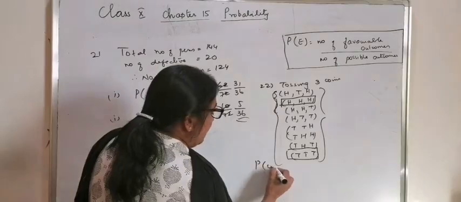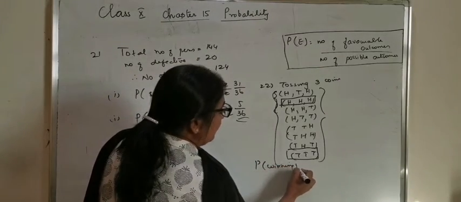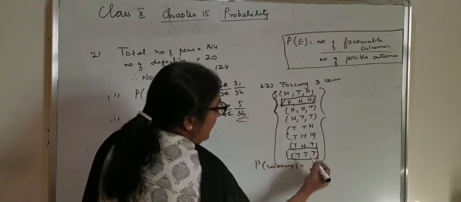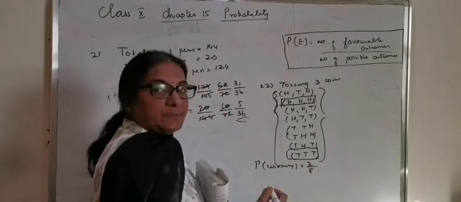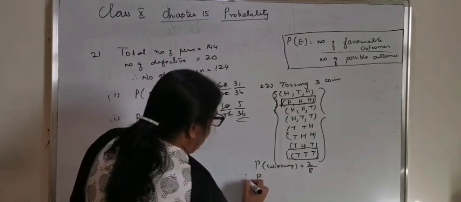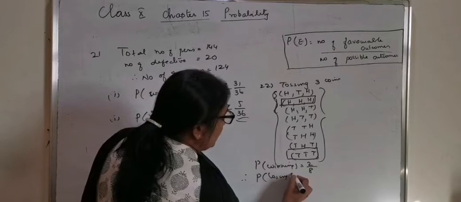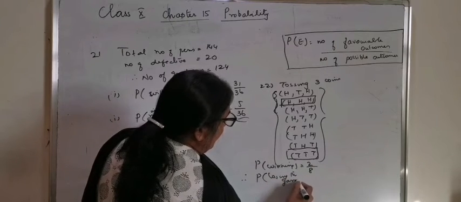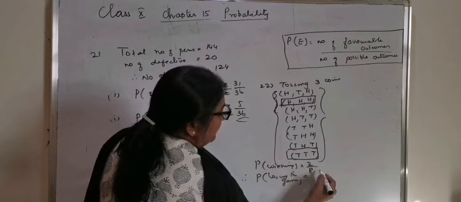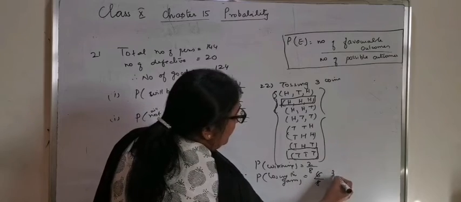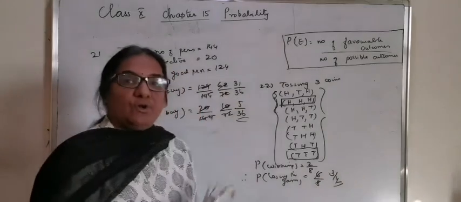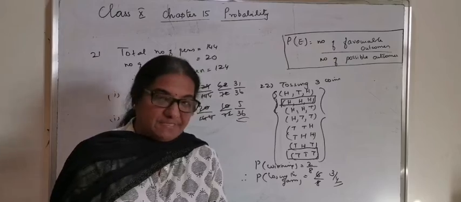So the probability of winning is, out of 8, 2 outcomes, that is 2 by 8. Therefore, the probability of losing the game is equal to 8 minus 2, 6 by 8, or it is 3 by 4. Always try to write the sample space.